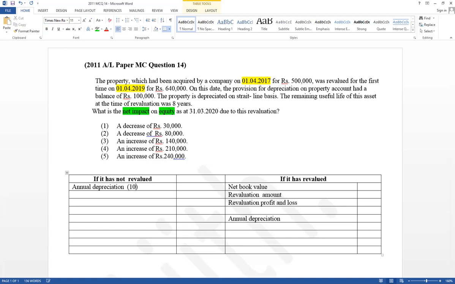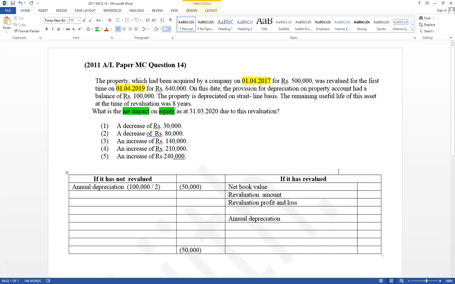It has given 2-year depreciation equal 100,000. It means annual depreciation can be calculated 100,000 divided by 2, which is 50,000. Depreciation is an expense. Therefore, profit decreases, and equity also decreases by 50,000.